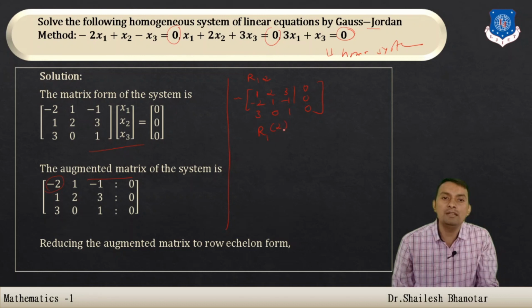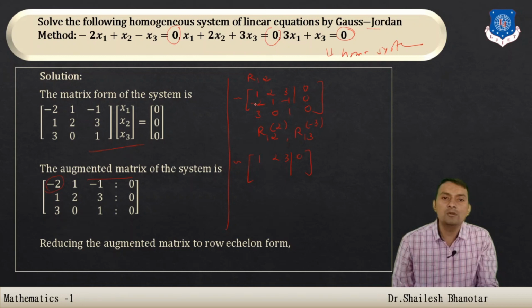That means first row multiplied by 2 and added to the second row. Also first row multiplied by minus 3 and added to the third row, and therefore we have the equivalent matrix 1 2 3 0.